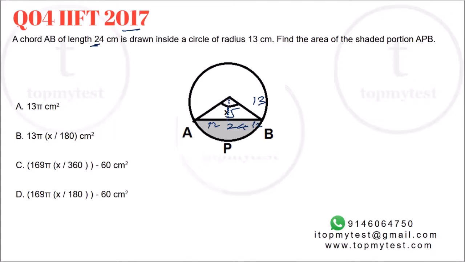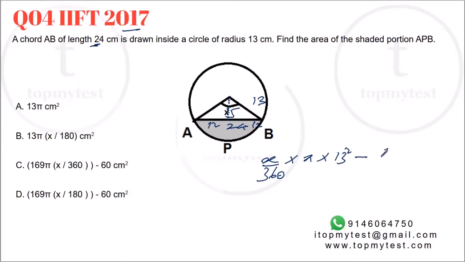Now the only problem is the angle X, we don't know whether it's in degrees, etc. But if you look at the options, you know that it's probably in degrees. So assuming X is in degrees, we need to find the area of the segment. So area of the segment will be area of the full sector, which will be X by 360 into pi into 13 square, minus area of this triangle.